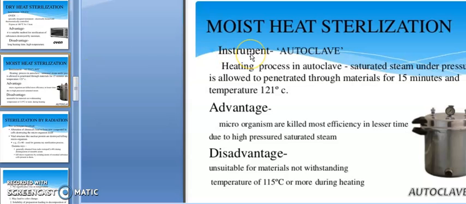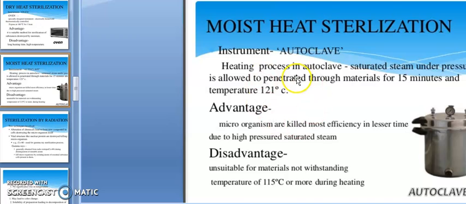Next one, moist heat sterilization. For moist heat sterilization, we use an autoclave. This instrument is just like our pressure cooker. In the heating process in an autoclave, saturated steam under pressure is allowed to penetrate through the material for 15 minutes at a temperature of 121 degrees Celsius. At 121 degrees Celsius for 15 minutes, we'll get proper sterilization. This is the best of the sterilization methods.